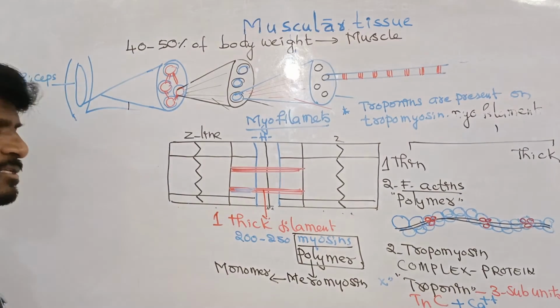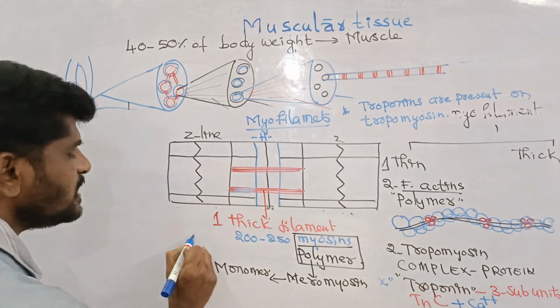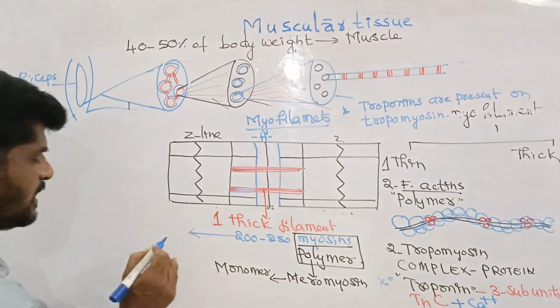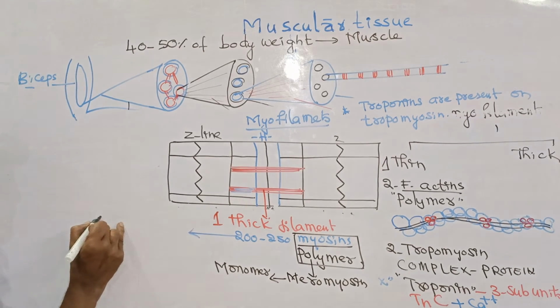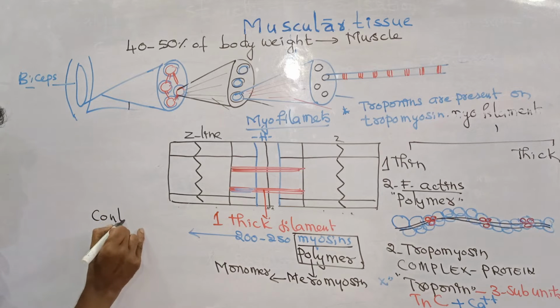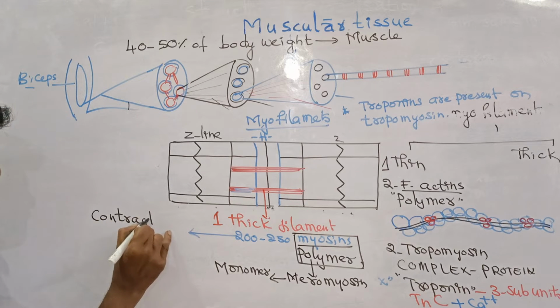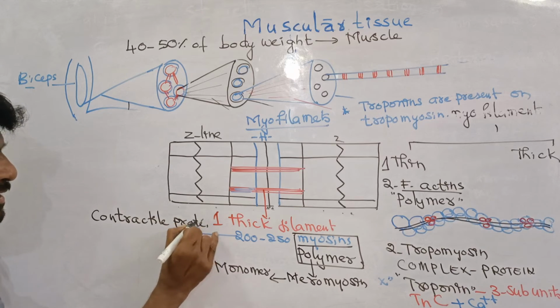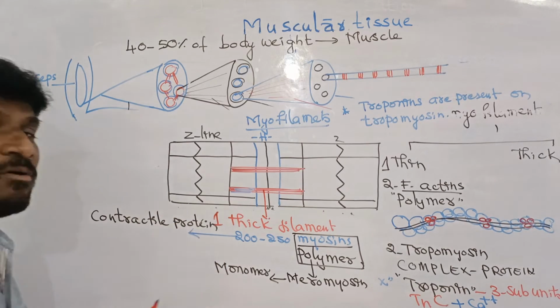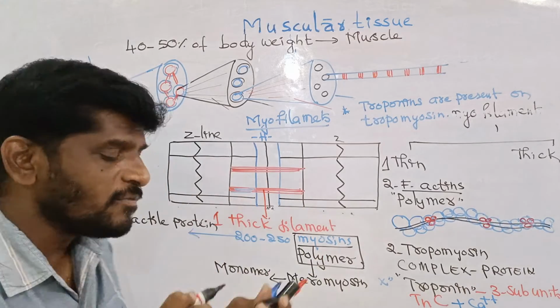In this context, I want to tell you, myosin is the contractile protein. It is most important, undoubtedly. Myosin is the contractile protein of the muscle.